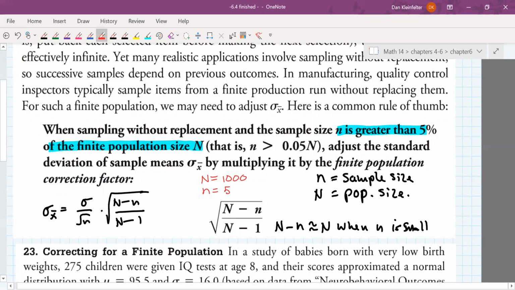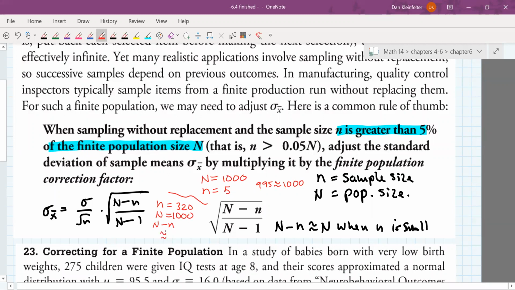Then big N minus little n is 995, and that's pretty close to 1,000, right? But if little n is not so small, let's say little n is 320 and big N is 1,000, now big N minus little n is not so close